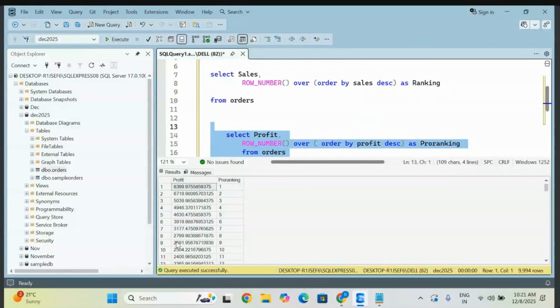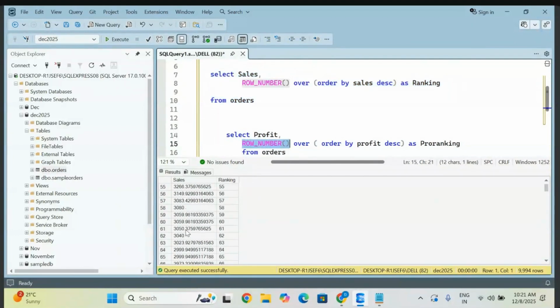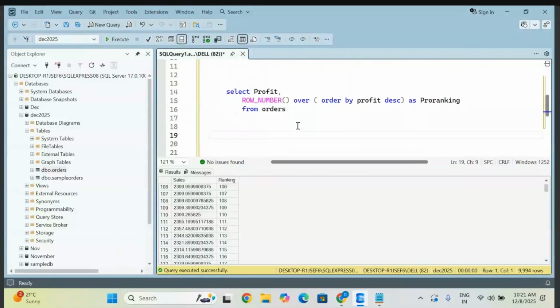Is there a similar value anywhere? This is different. Somewhere we might find it for this sales only. Let me check it out. Not for this scenario, for another scenario. This is how the serial number will come for your row number. Nothing bigger, ROW_NUMBER will give you the row number only. That is fine, let it be. We will check whether we get duplicate values. First understand here that we have taken only the profit.